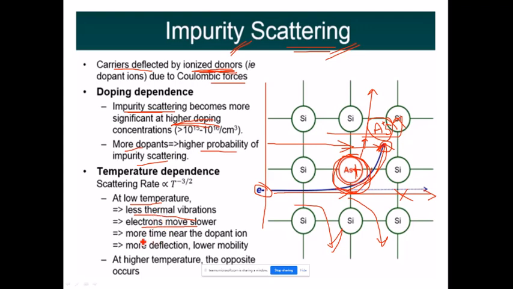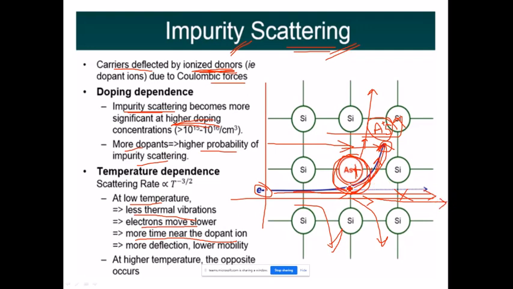Hence they will be moving slower, and more time they will spend near the dopant ion. If the electron is moving slowly, it spends more time here and it will be deflected. Suppose the same electron was moving very fast, then it could have overcome this attractive force and moved straight.